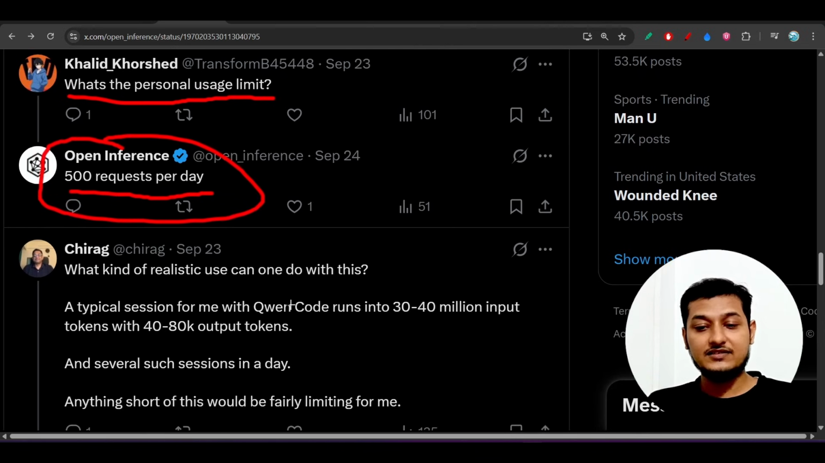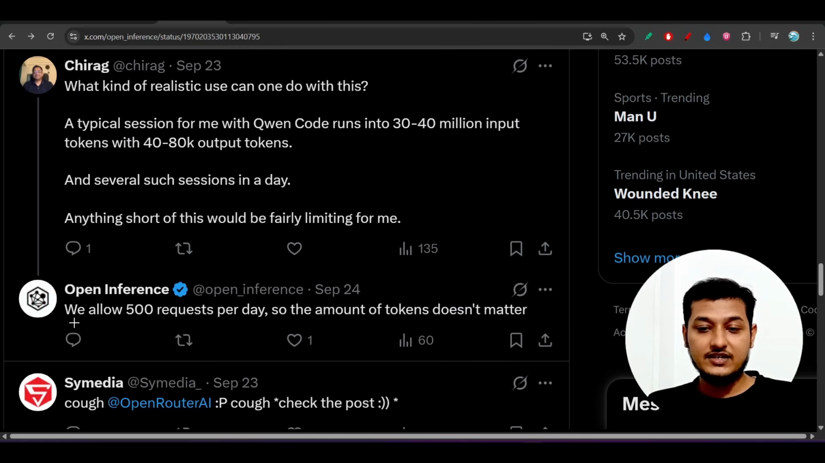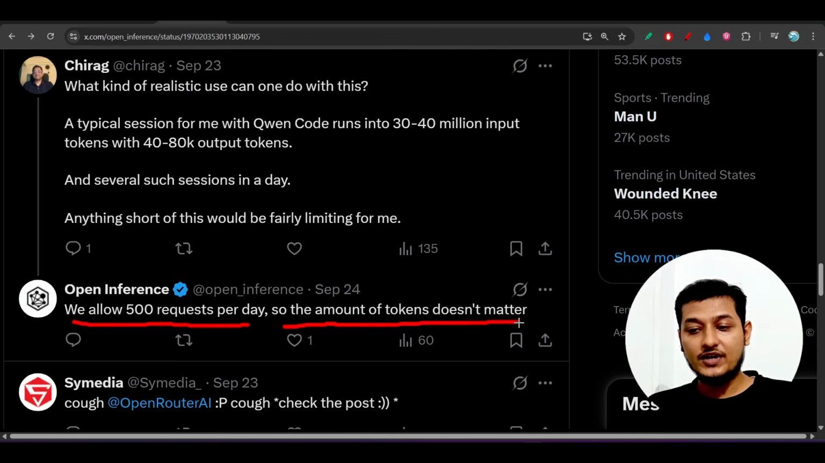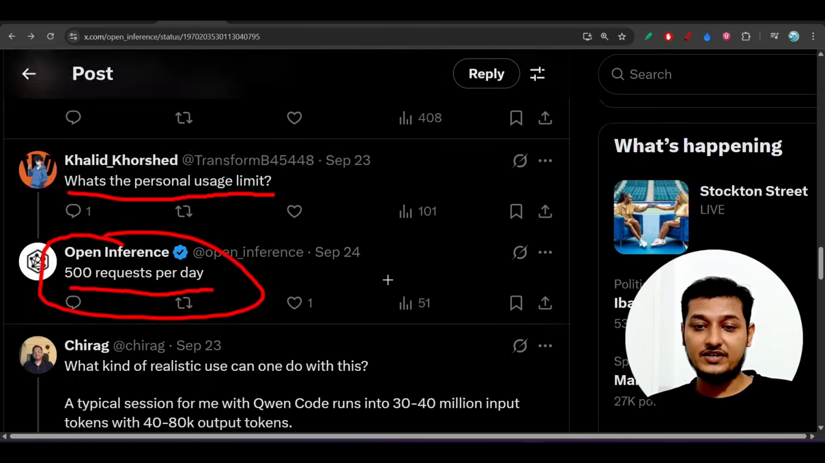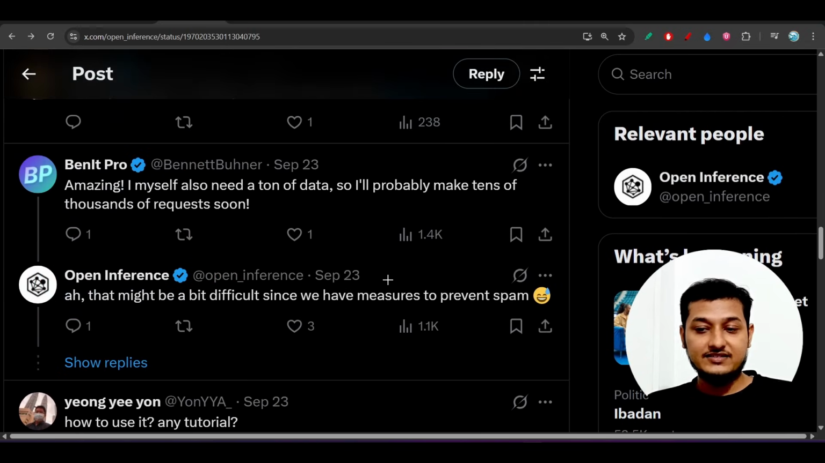And here you see, is there any token kind of limit? No. Here you see that we allow 500 requests per day, so the amount of tokens doesn't matter. What amount of tokens you are consuming, it doesn't matter. So they are actually providing access based on the number of requests, and currently it is 500 requests per day. Clear? I think it is clear.